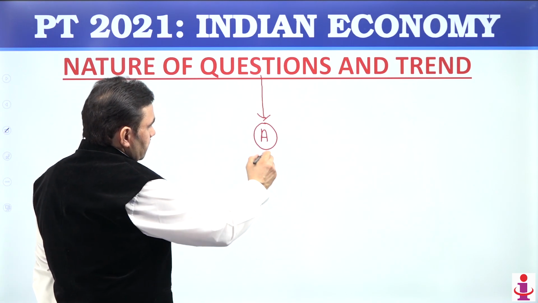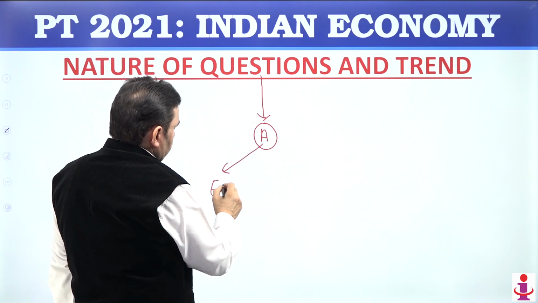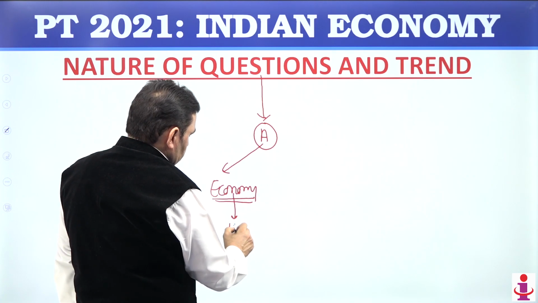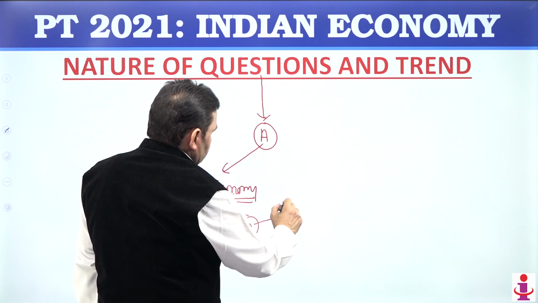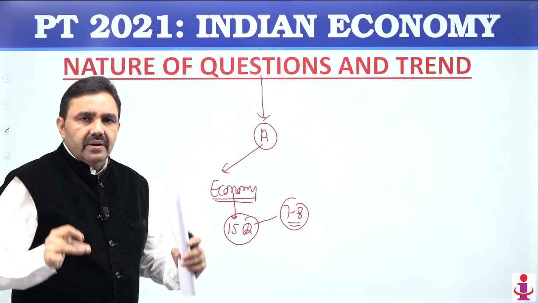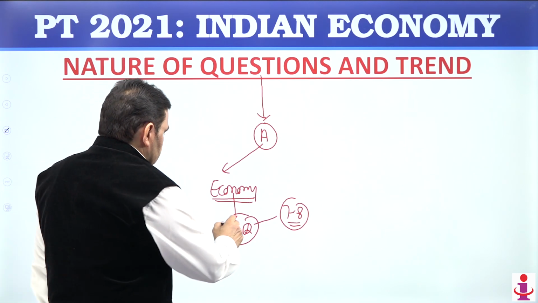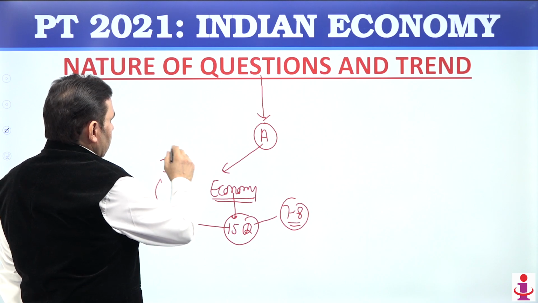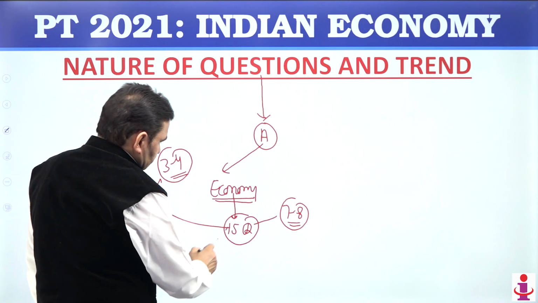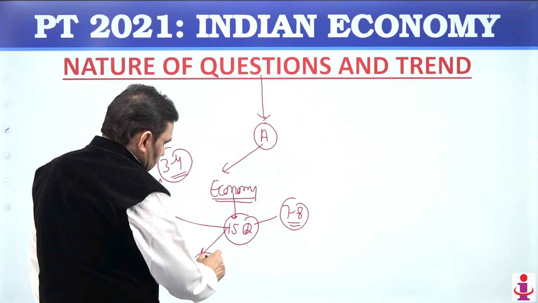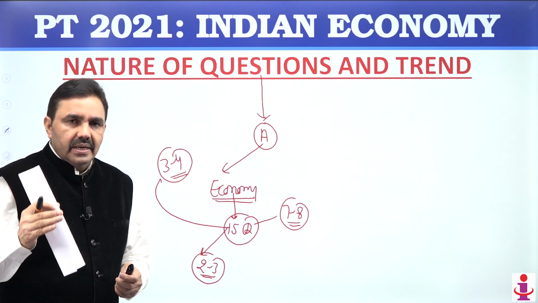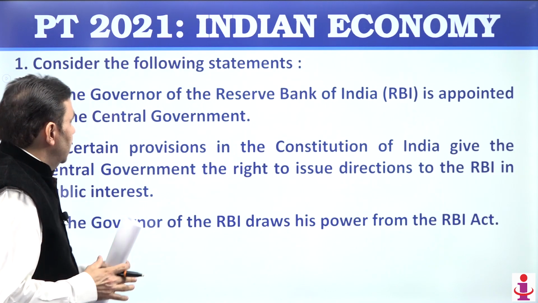These questions of economy, most of these are very easy. There are 15 questions. And out of these 15 questions, 7 to 8 are just cakewalk. Anybody could have done these questions just with basic understanding of economics. 3 to 4 questions are factual regarding Urban Cooperative Banks and other things. And then remaining 2-3 questions are of moderate difficulty level. You'll get to know all these questions one by one in the next 10 to 15 minutes. Let us see question number 1.